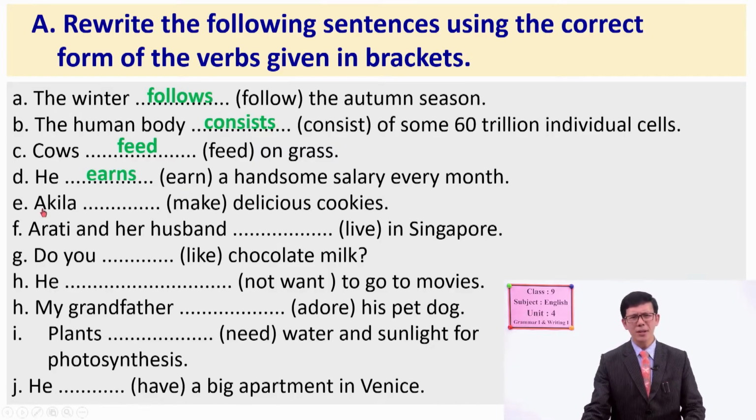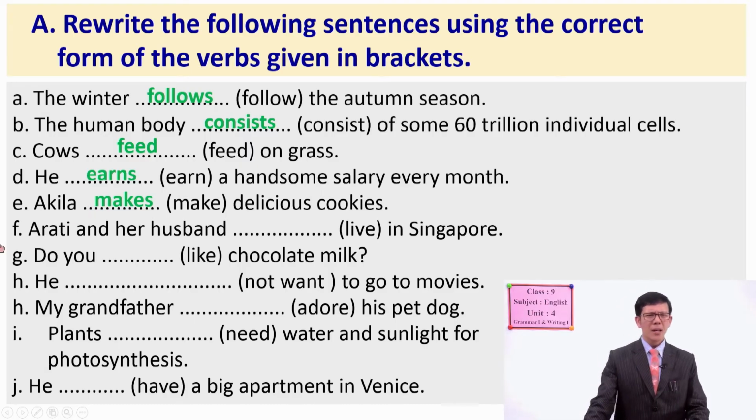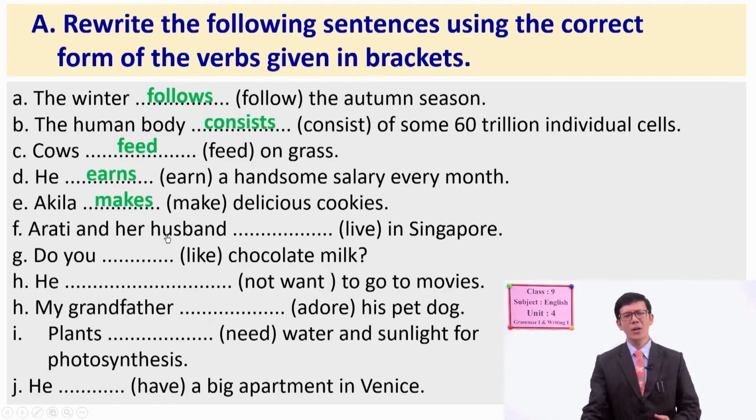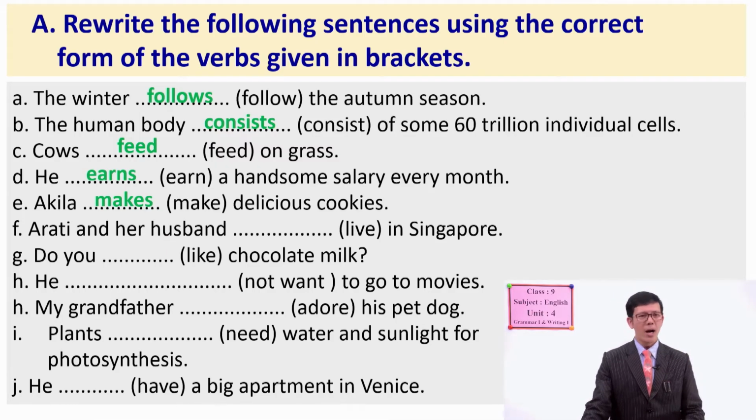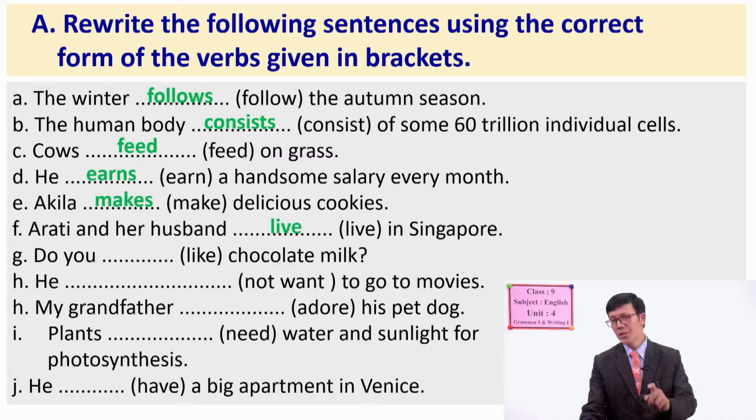Good. Number E, Akila. The verb is make, delicious cookies. Now you are pretty clear. What happens? Good. The verb changes there, right? So, Akila makes delicious cookies. Great. Now, number F, Arati and her husband. How many persons? Good. Plural subject, two persons. Arati and her husband live in Singapore. There is no change, right? So, Arati and her husband live in Singapore.